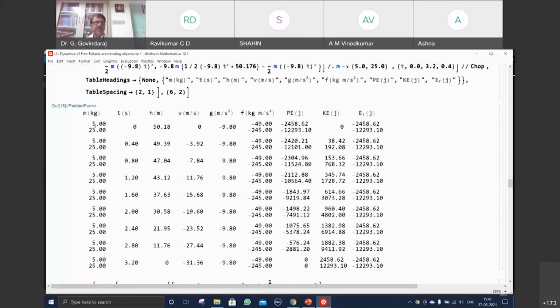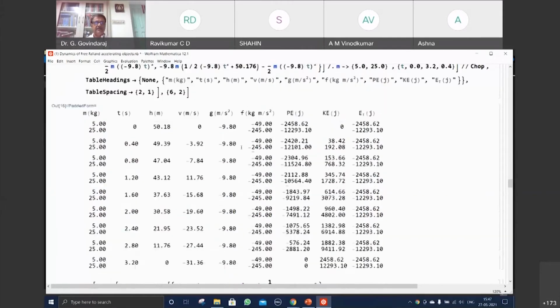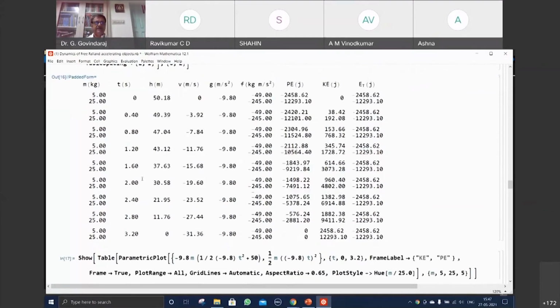And you can see that whether you drop 5 kilogram or 25 kilogram from a height of say 50.1576 meters, the 5 kilogram object and the 25 kilogram object reach the ground from this height in the same interval of time. That is the most important thing that one would learn. Okay, there is a timing evolution, but different dynamics in terms of energies and forces. The dynamics is very great here.